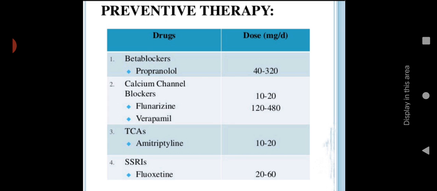If you are having any underlying disease condition, we can provide beta blockers, for example propranolol. Then calcium channel blockers, for example flunarizine and verapamil. Then TCAs including amitriptyline. Then SSRIs, that is fluoxetine, which are serotonin release inhibitors. So these are the medicines which we are giving as preventive therapy for headache.